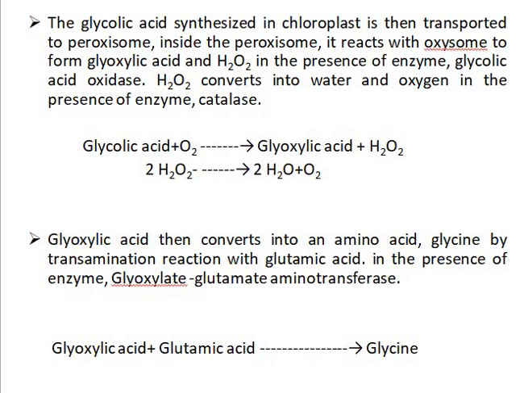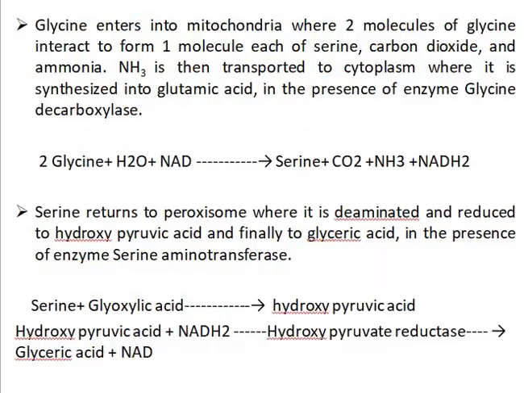Inside the peroxisome, it reacts with oxygen to form glyoxylic acid and hydrogen peroxide in the presence of the enzyme glycolic acid oxidase. Hydrogen peroxide is converted into water and oxygen in the presence of the enzyme catalase. The glyoxylic acid then converts into the amino acid glycine by transamination with glutamic acid in the presence of the enzyme glyoxylate glutamate aminotransferase.